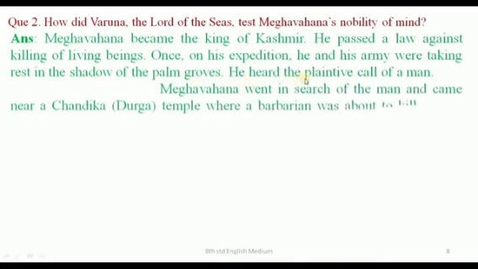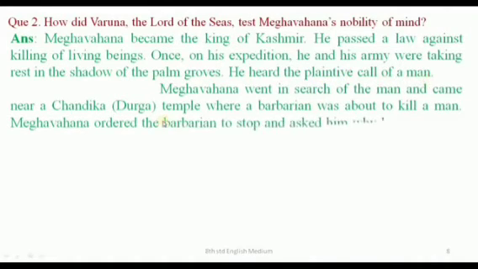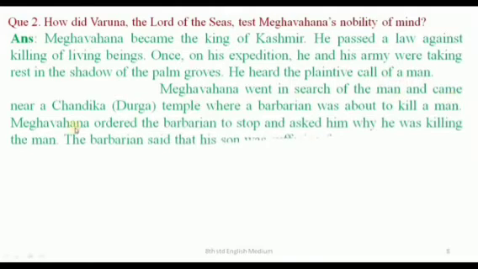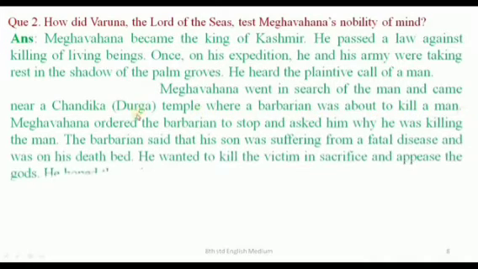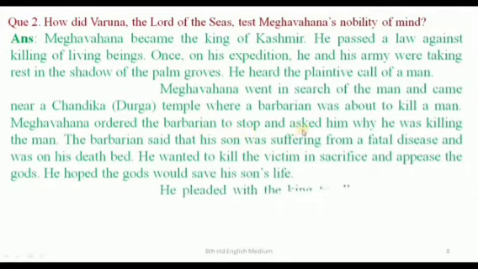He heard the plaintive call of a man. Meghavahana went in search of the man and came near a Chandika or Durga temple, where a barbarian was about to kill a man. Meghavahana ordered the barbarian to stop and asked him why he was killing the man.